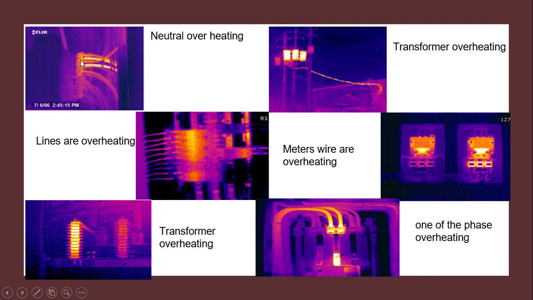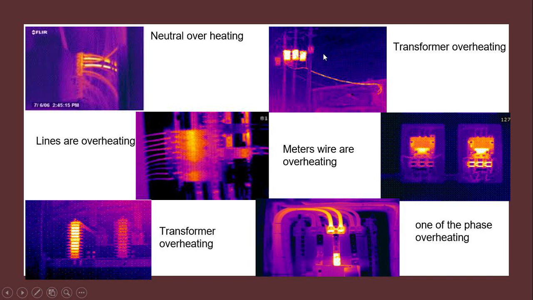Now here are some examples of systems in which harmonics create overheating. See, these two cables do not look very dark orange in color, but these two look orange, so their temperature is very high, and the neutral overheating problem is here.